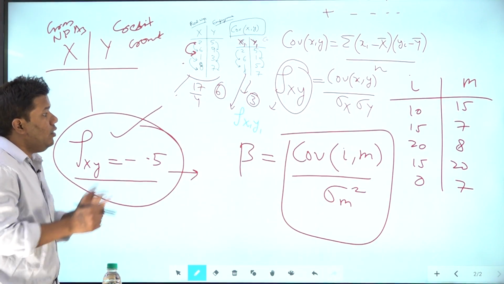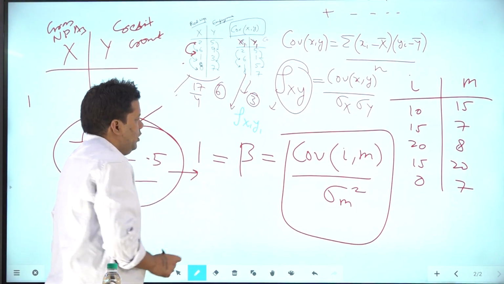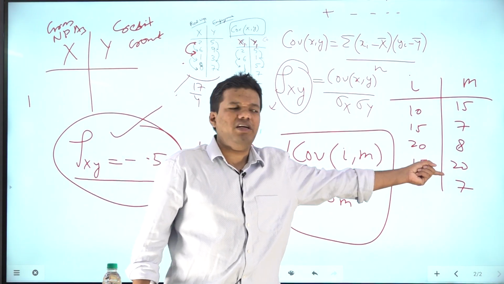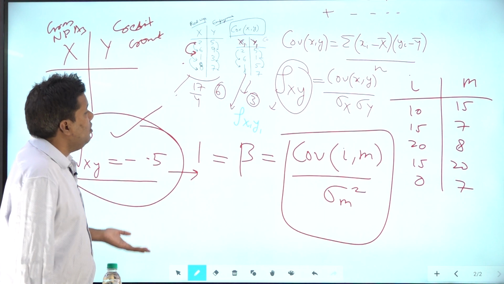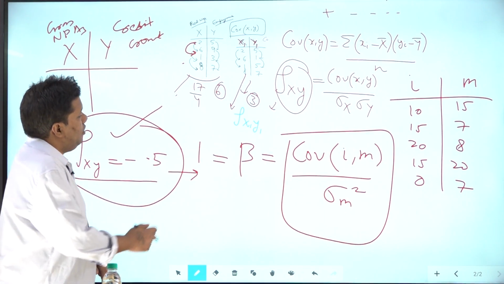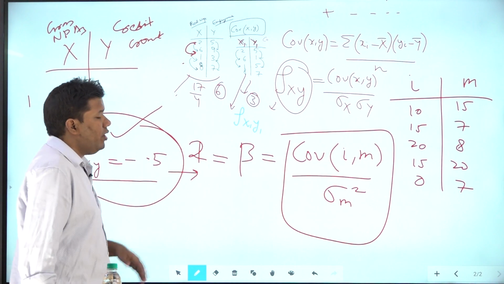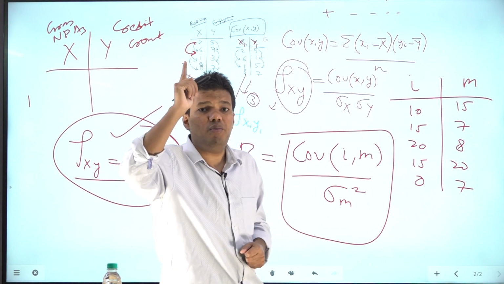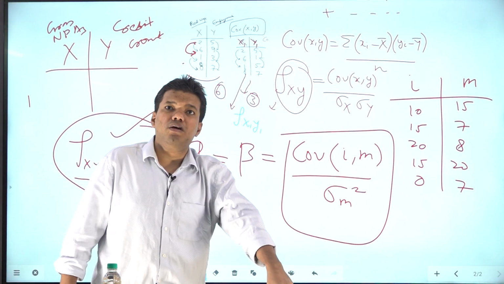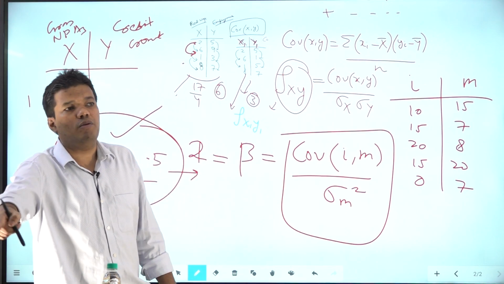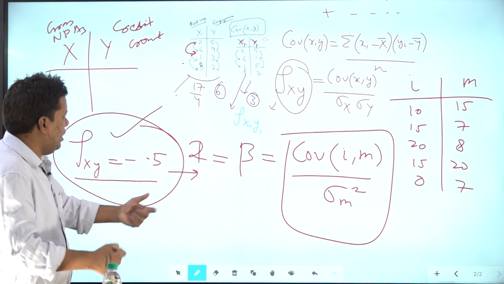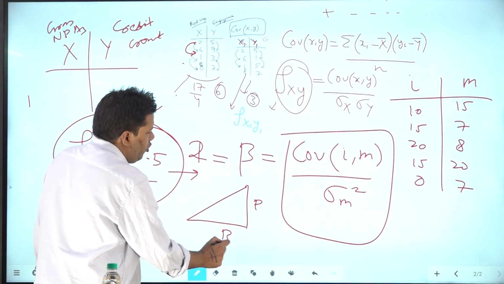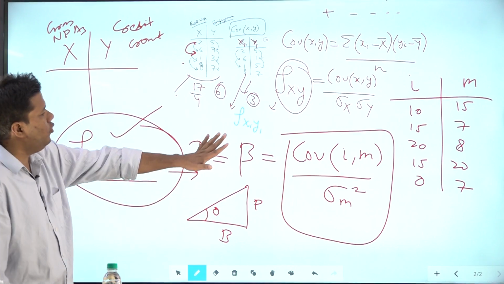Let's say my beta is 1, what does it mean? If my market is increasing 10%, my security is also increasing 10%. If beta is more, let's say beta is 2, what does it mean? If my market increases 100%, the change in my security will be 200%. But if my market goes 100% down, my change in security will be 200% down. So it is very, very sensitive. That sensitivity, tan theta, see what tan theta tells you? Sensitivity only, right? If you increase the perpendicular, how your base will change. Same thing, class 10 geometry only, but applied here.